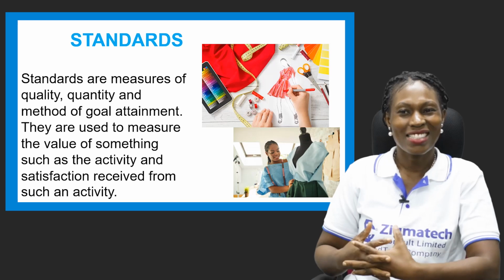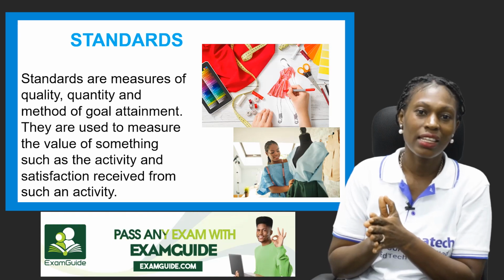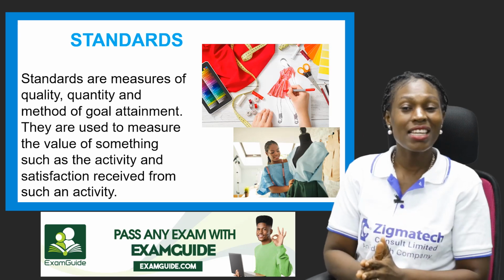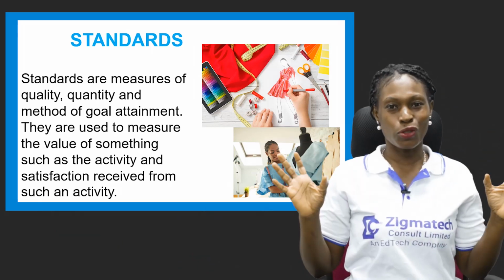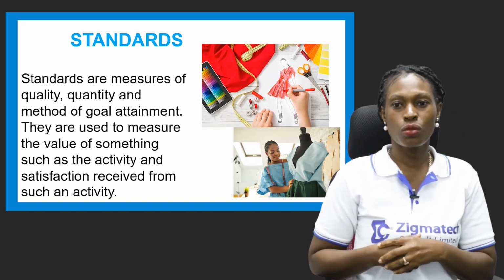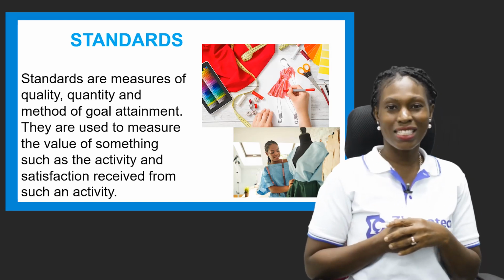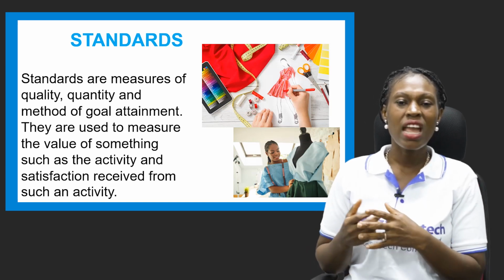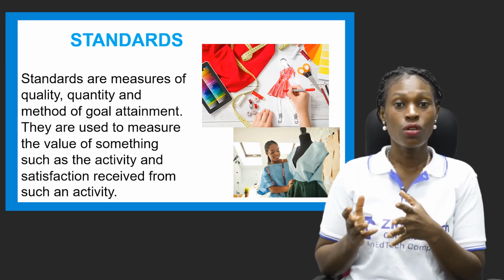Now, let's look at standards. When you talk about goals, if you do not have standards, there's no way you'll be achieving your goal. Now we'll look at that. Standards are measures of quality, quantity, and method of goal attainment. Now you have all these goals you want to achieve. Do you have standards which you want to put in place to achieve these goals? They are used to measure the value of something, such as the activity, or the satisfaction received from such an activity. If you have standards on ways in which you want to achieve something, it's going to be very easy for you to do these things.